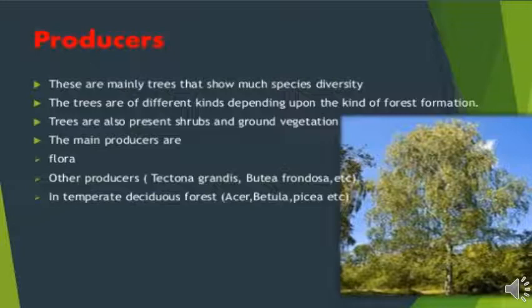The trees are of different kind depending upon the kind of forest formation. Shrubs and ground vegetation are also present. Green plants are the producers. A forest has annual, biennial and perennial plants. Let's have a look at each of them.